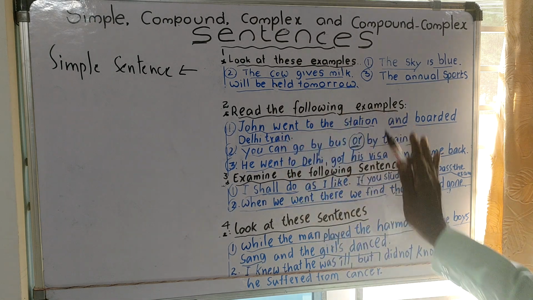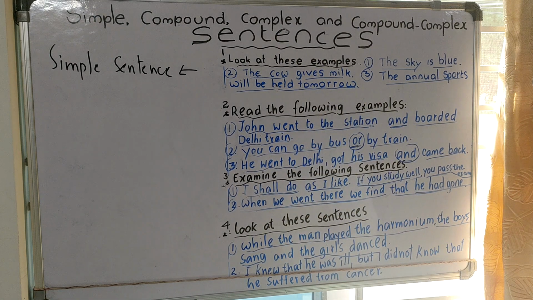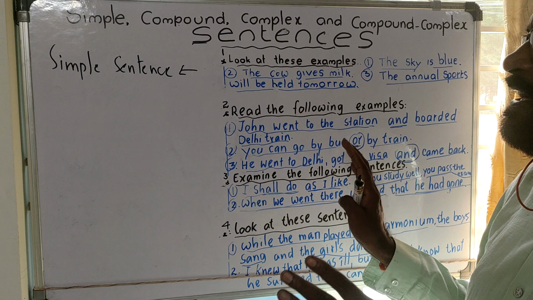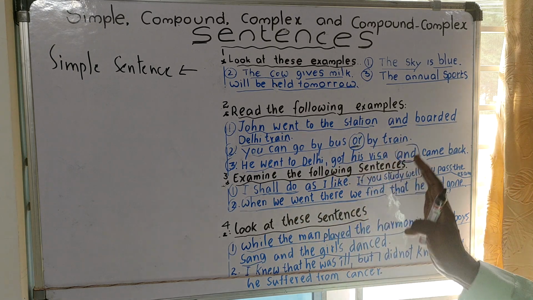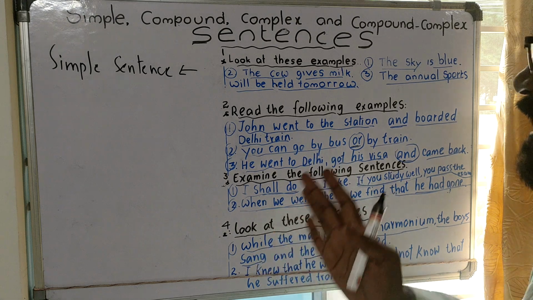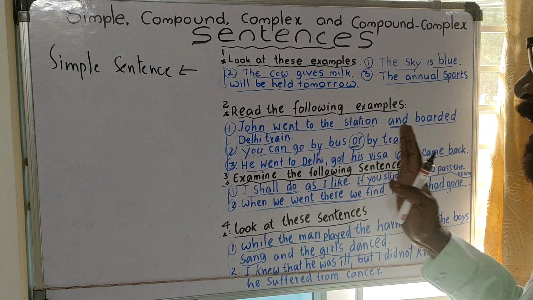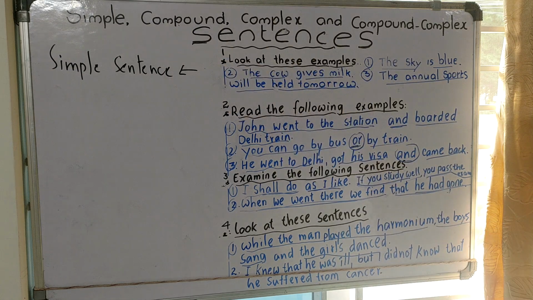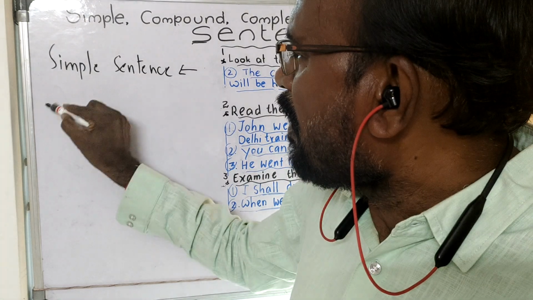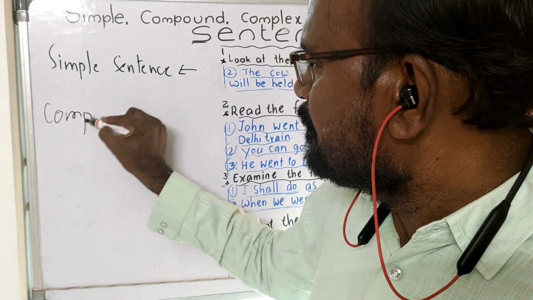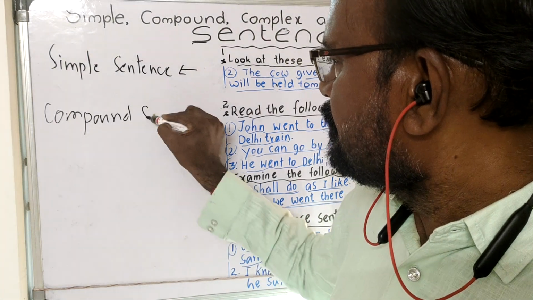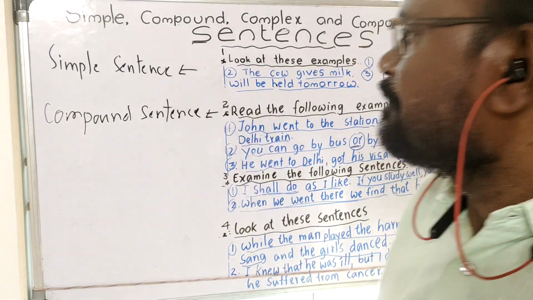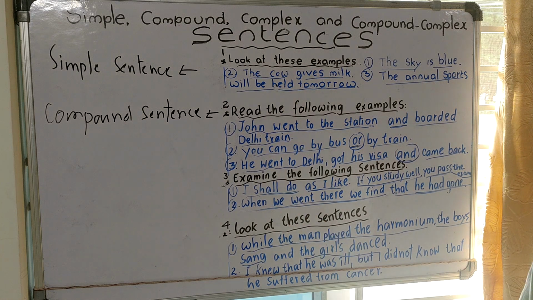It means when we observe the whole picture, we come to the conclusion that we find two main clauses in a sentence. When two main clauses are combined by coordinating conjunctions, that kind of sentences are called compound sentences. It is the compound sentence. Come to the third one.